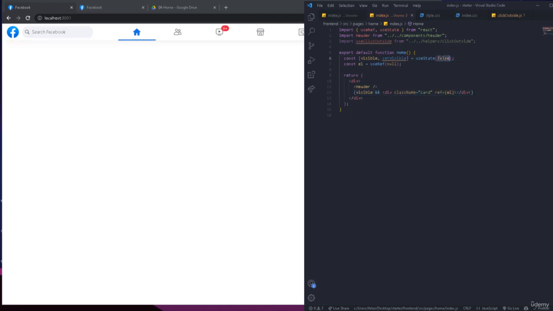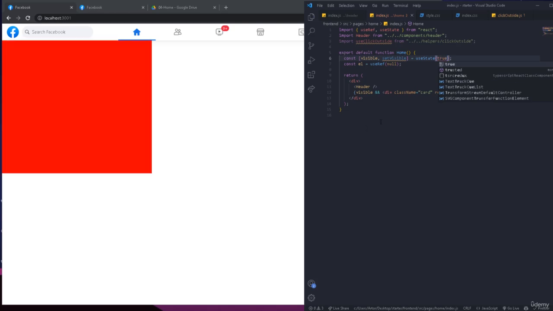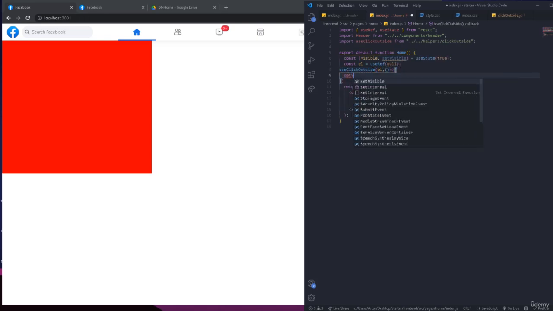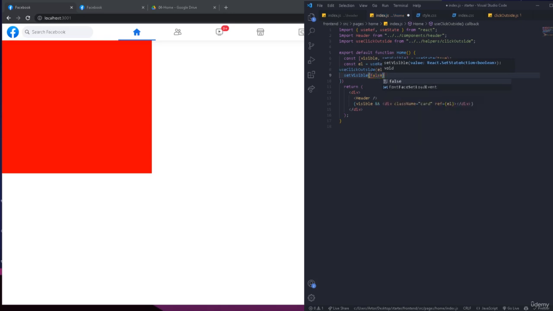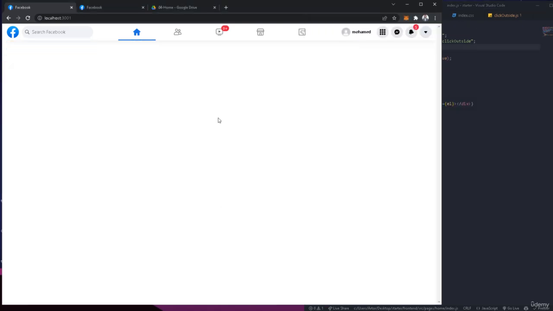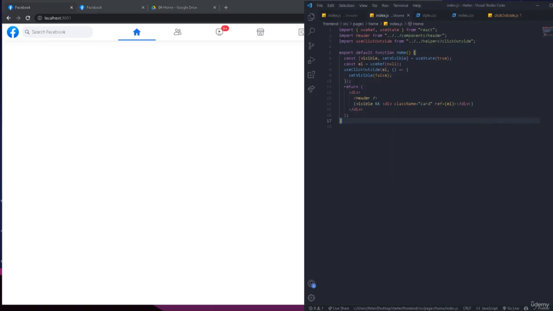So now visible is false, it's not going to be shown, so the initial value is going to be true. Now when it's true, then it's going to show. If we want to hide this, we can just play with the value of visible and make it false, and then it's going to disappear. So we can go useClickOutside, and right here pass the reference, which is the element, and then the function that we're going to run, which is going to simply set visible to false, and this is not going to be shown. Okay, simply now we click outside, and it's not going to be shown. So this is how to hide elements using click outside.